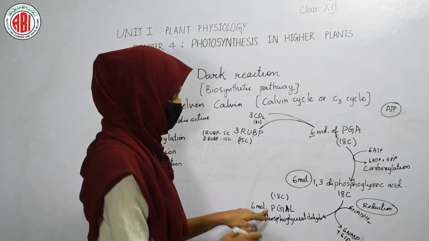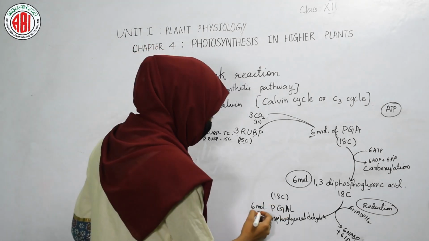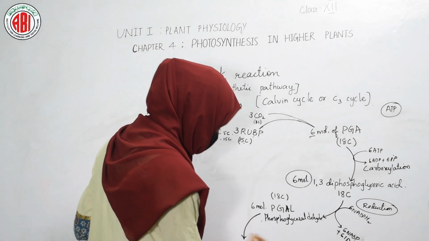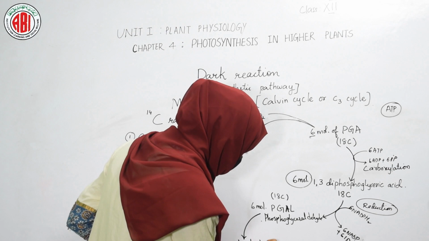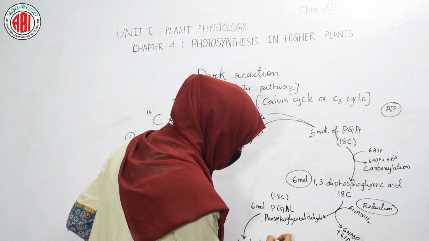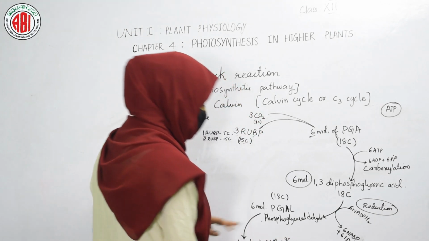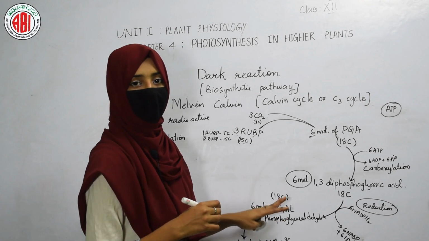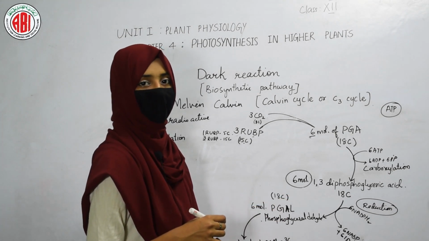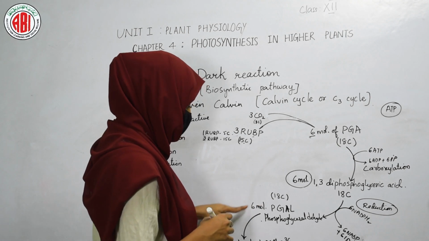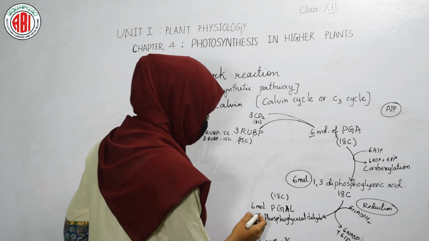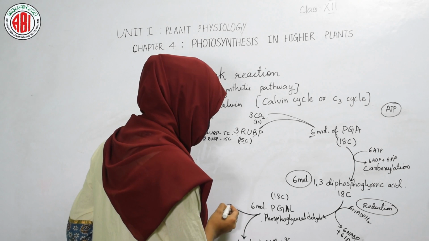Out of 6 molecules of phosphoglyceraldehyde, 1 molecule is getting released. 1 molecule of phosphoglyceraldehyde contains 3 carbon, so a 3 carbon compound is getting eliminated. That means 1 phosphoglyceraldehyde is removed from these 6 molecules. How many remaining?